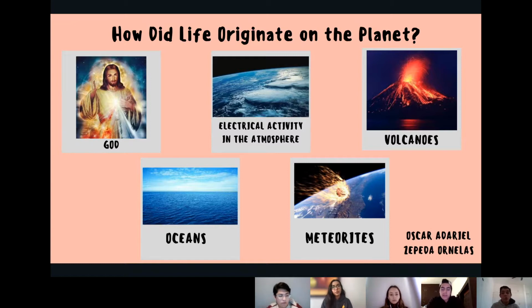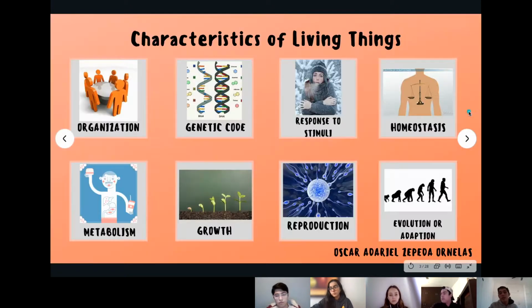The second one talks about electrical activity in the atmosphere creating life. The third one states that the first life forms came out of the volcanoes. The fourth one is that life began in the oceans. And the last one says that we came from space, carried by a meteorite. The most important thing is that we are here. And maybe if we take a closer look at our DNA, we can find the answer to this great question.